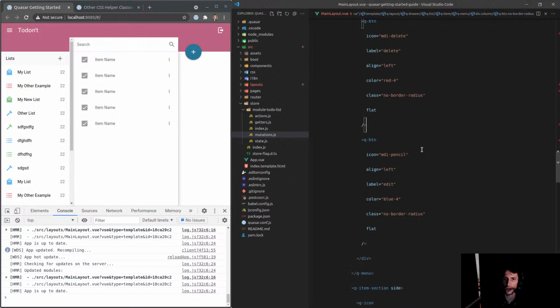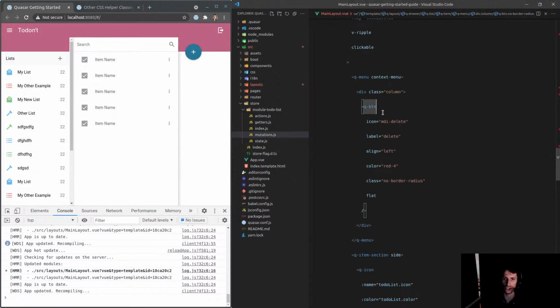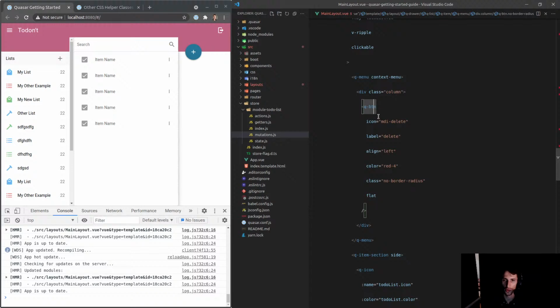Okay, next thing I want to do is make it so that button actually does something. And I think I will actually extract this to its own component. So let's change the name of this to, how about, delete. What are we deleting? Delete to-do list button.